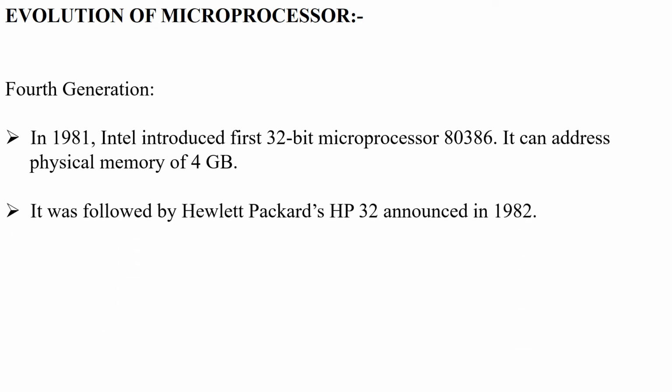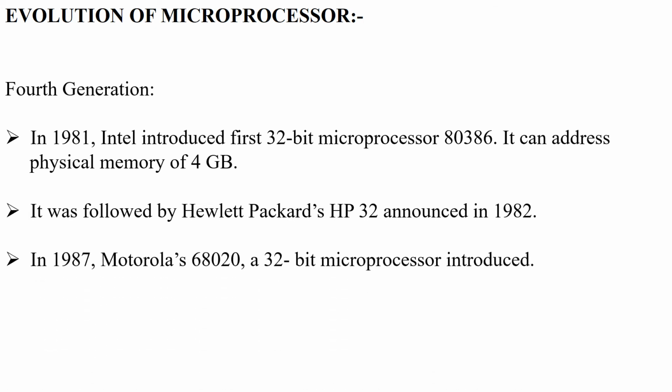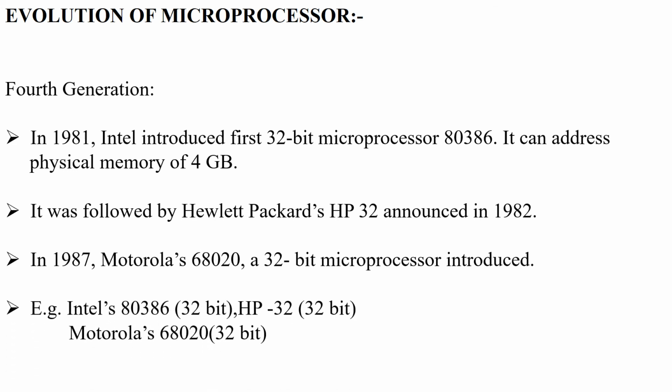It was followed by Hewlett-Packard HP32, which announced its own 32-bit processor in the year 1982. So here is one more company. Till now we have learned only about Zilog, Intel and Motorola, Toshiba and Intersil. In the fourth generation, Hewlett-Packard's HP32 processor was invented, that was 32-bit. In the year 1987, Motorola 68020, a 32-bit processor, was developed.